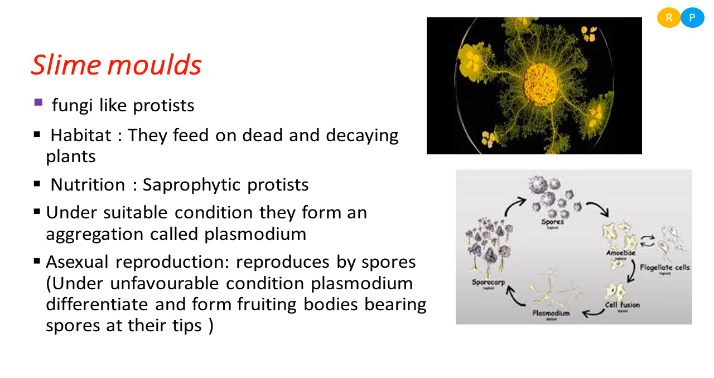So you can see here in the life cycle, plasmodium is the actual body form that we can see in the favorable condition in this organism, and when the environment is adverse, during that time it will form the fruiting body. You can see the sporocarp, that is the fruiting body, and that fruiting body is formed for the formation of spores.